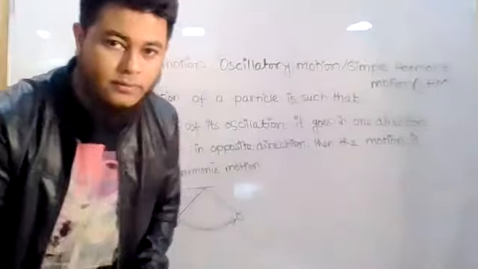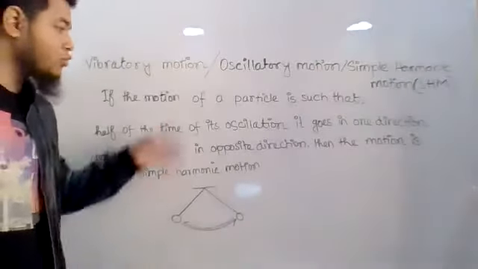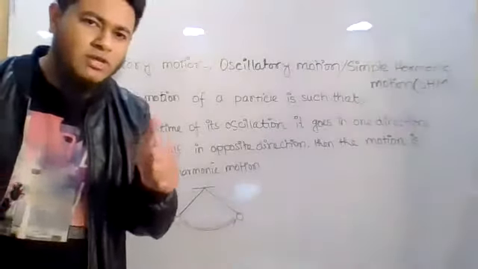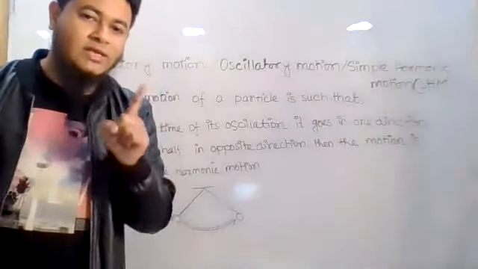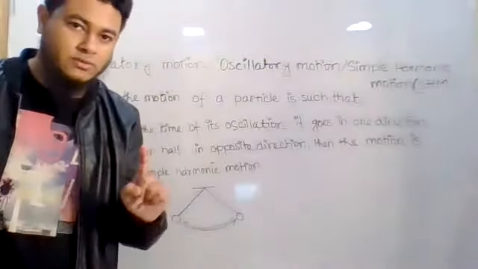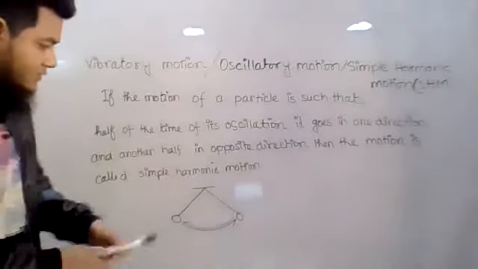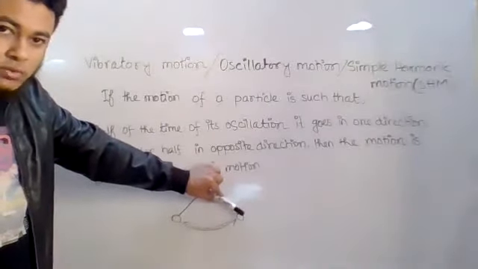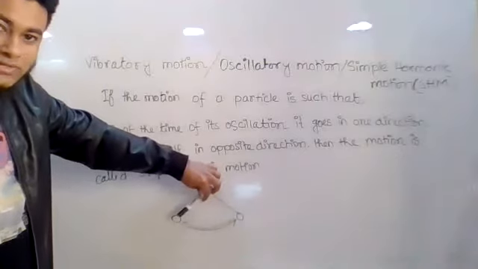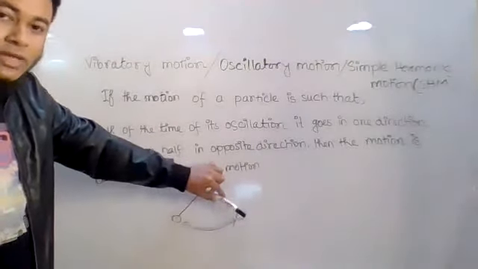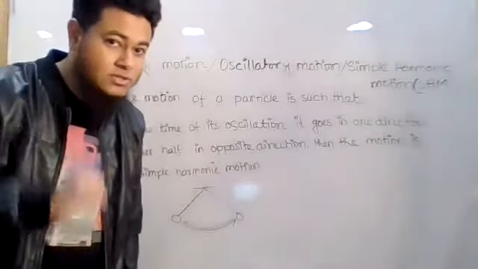Before I take you through the definition, I want to explain what we mean by one oscillation, when I can say that one oscillation or one vibration has been completed. Let us say this pendulum has started vibrating from here. When it goes to that extreme position and comes back to where it started, we can say it has completed one oscillation.